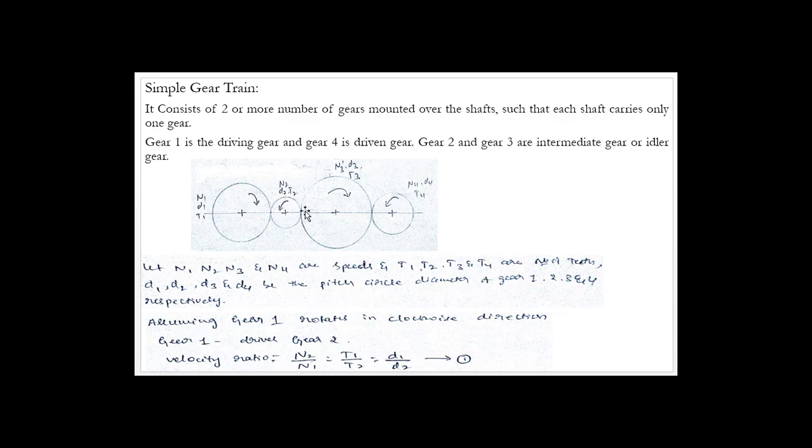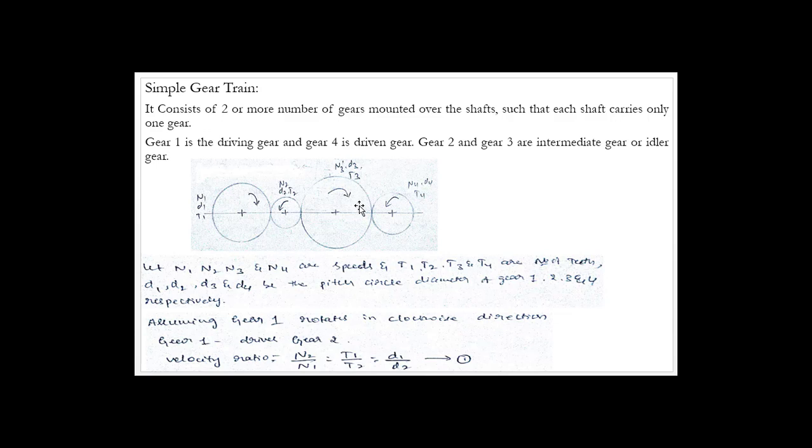And when you consider the second and third gear, the second gear will become the driving gear and the third gear will become the driven gear. So this is rotating in the anti-clockwise direction. This will drive the third gear and make it rotate in the opposite direction to this driving gear, so it makes this one rotate in the clockwise direction. Now if you consider these two, this will be the driving gear and this will be the driven gear. You can see there N3 is the speed, D3 is the diameter, T3 is the number of teeth on this third gear.